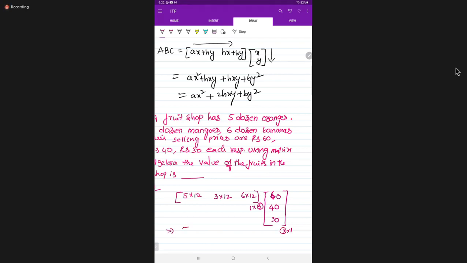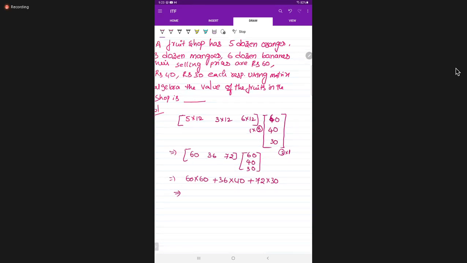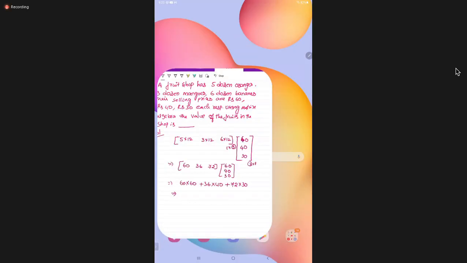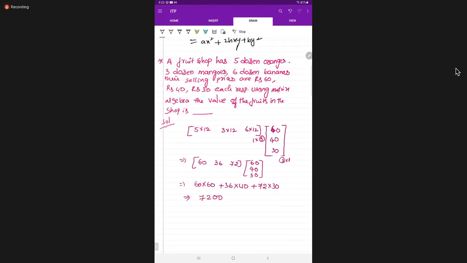We will get the answer. 5 into 12 is 60, 3 into 12 is 36, 6 into 12 is 72. Now the prices: 60, 40, 30. First row with the first column: 60 into 60 plus 36 into 40 plus 72 into 30. What is this answer? Please respond. Doing, students, all of you? Check it once.